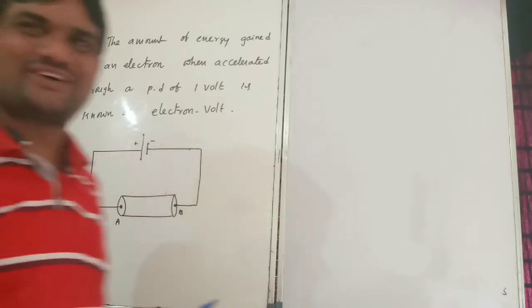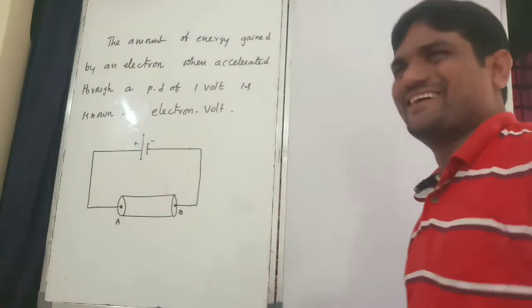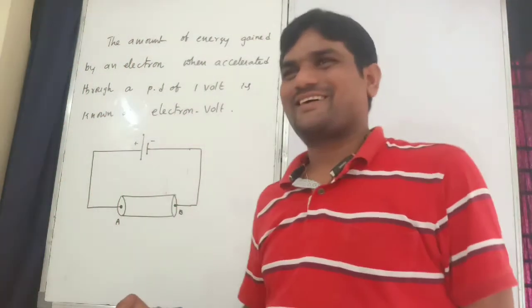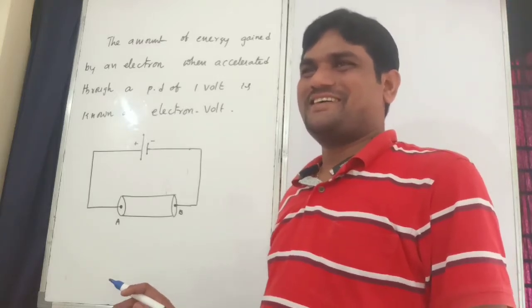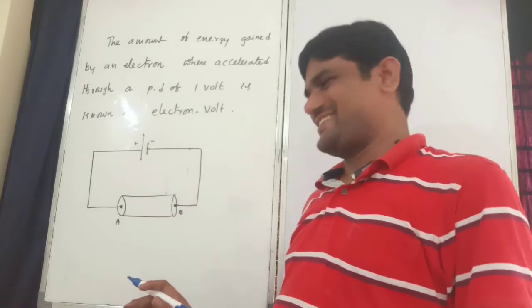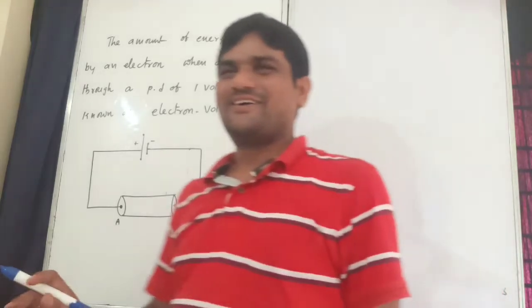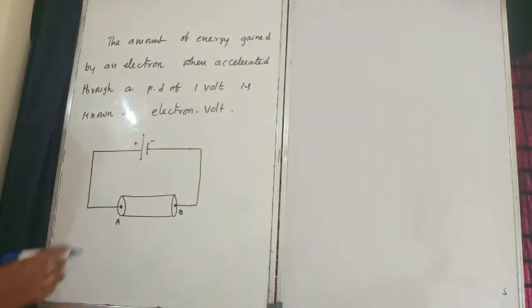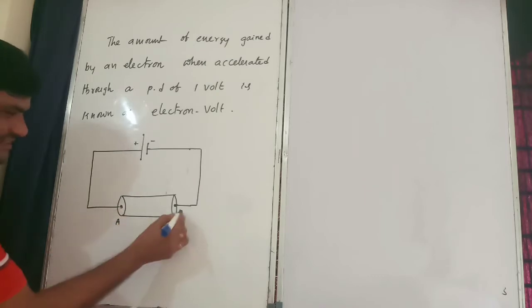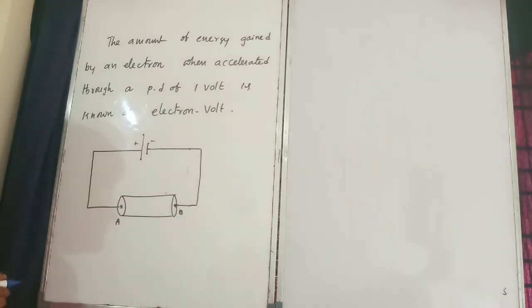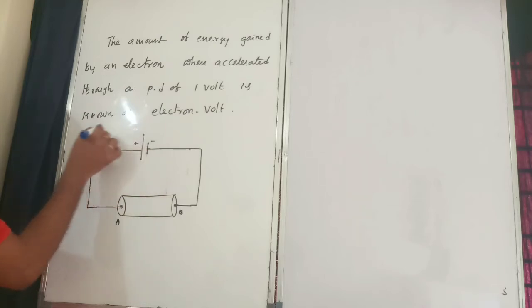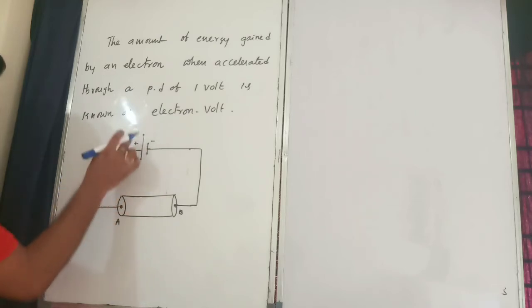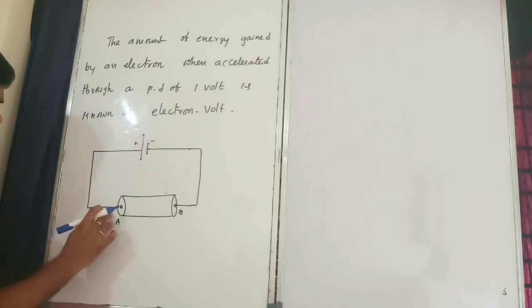Listen. So this is point A and this is point B. Now I want to bring some charge from here to here.